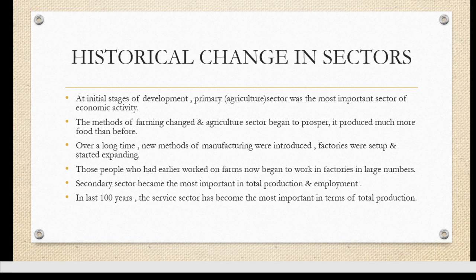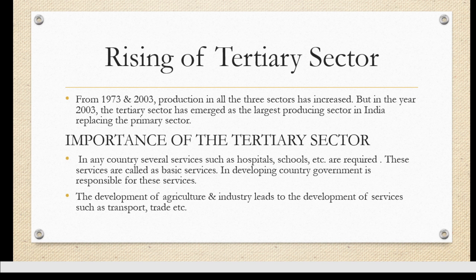More people started working in the tertiary sector, and they started carrying a large number of commodities in our country. This was the way the sectors in Indian economy started changing. That was how the economic development of our country started changing after independence.